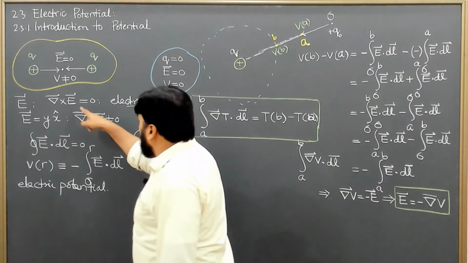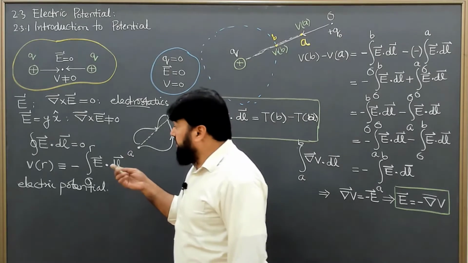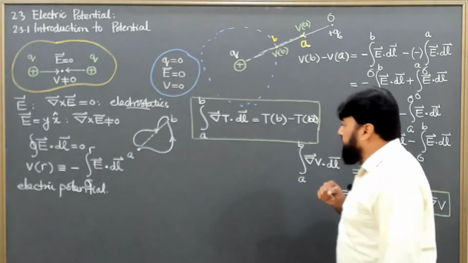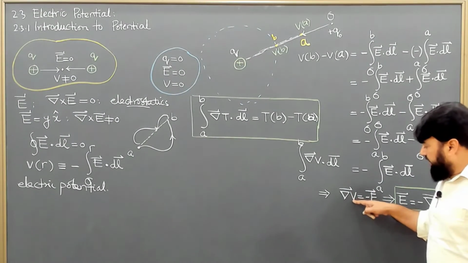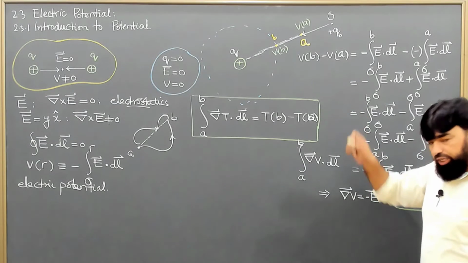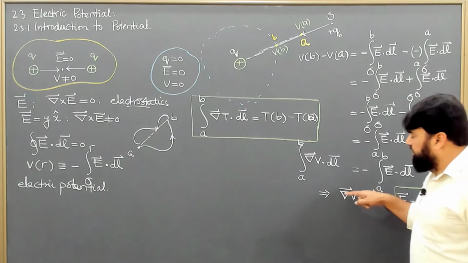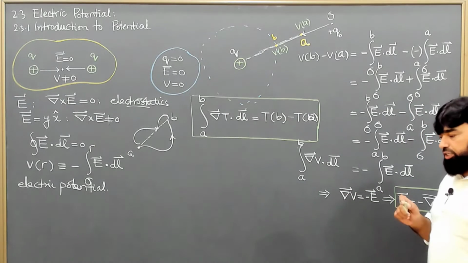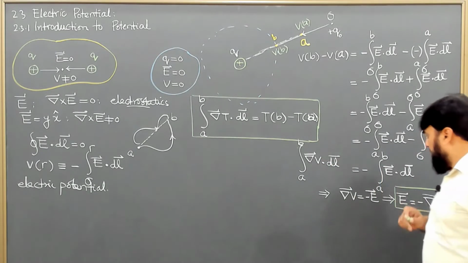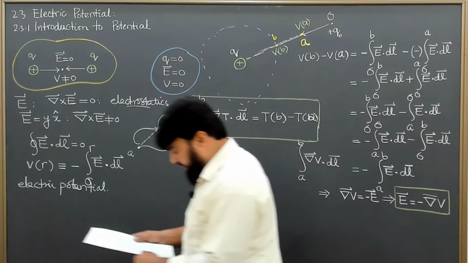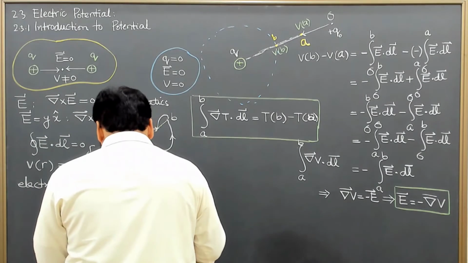And this is the result we were behind, that when the curl of E is equal to 0, it means the lines are not curling, they are going straight. And when they are going straight, it means they are diverging. When they are diverging, then they are going in a straight line, they are not curling at all. It means that the electric field is the result of a gradient, because gradient is the maximal change in a given direction, and I can write that the electric field is the negative gradient of electric potential.